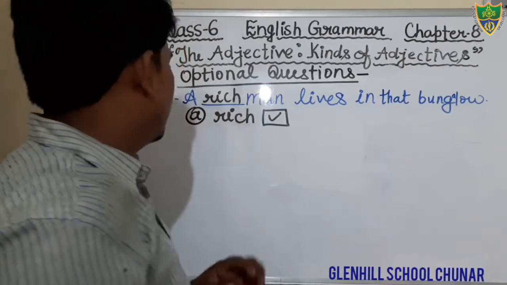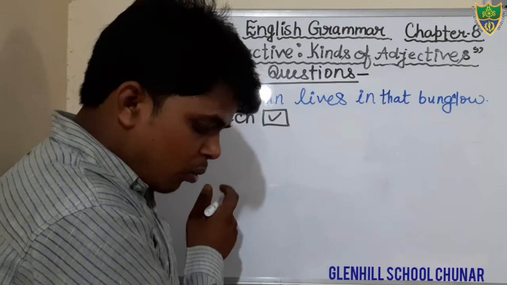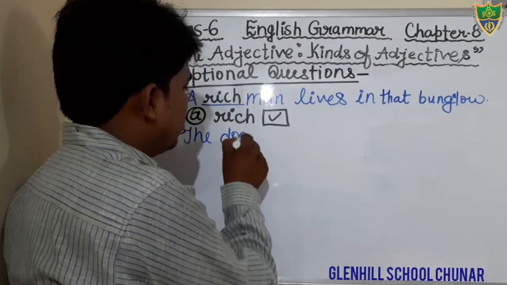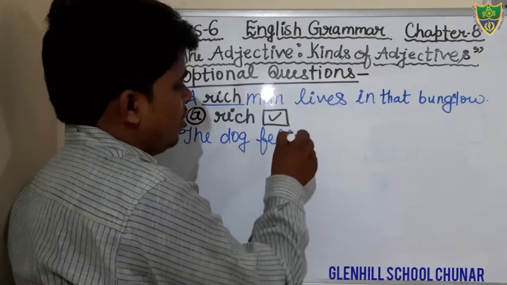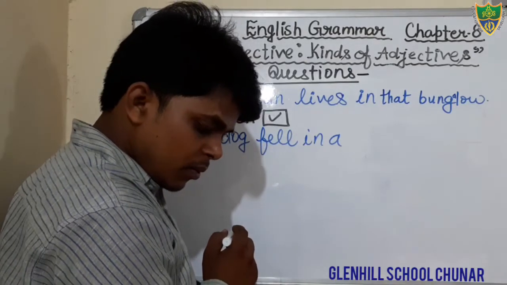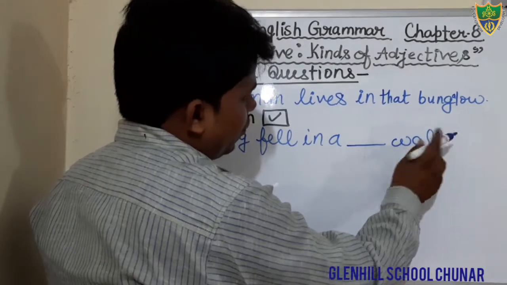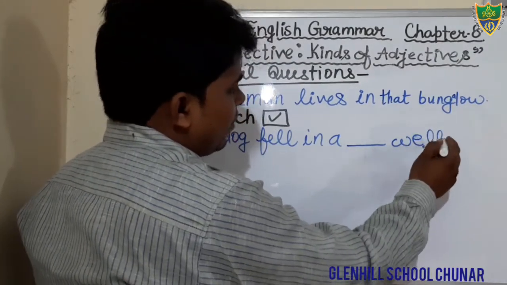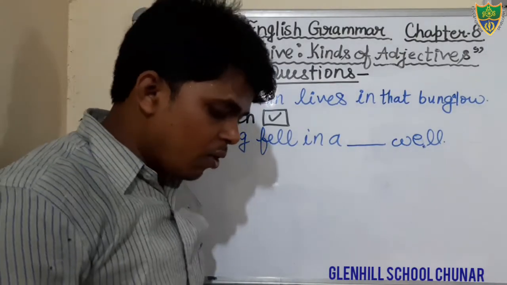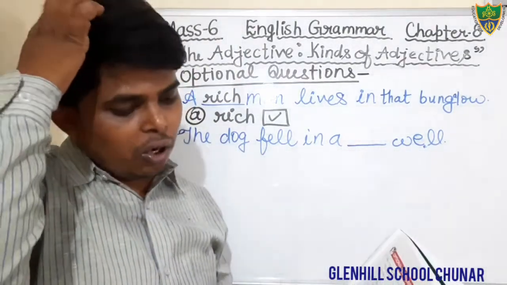Question number 6. What is question number 6? The dog fell in a well. W-E-L-L. Okay, this is your question. The dog fell in a well. You have to select the option.